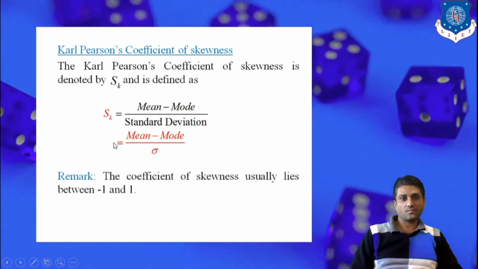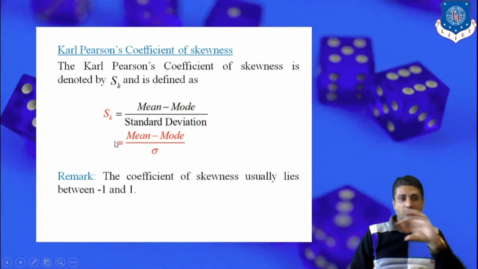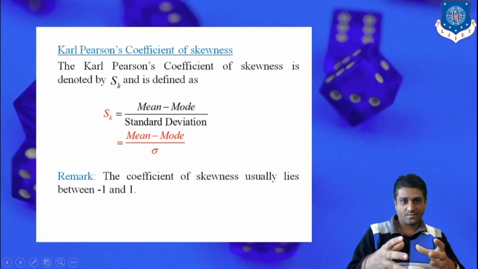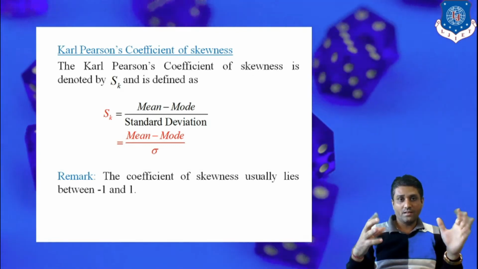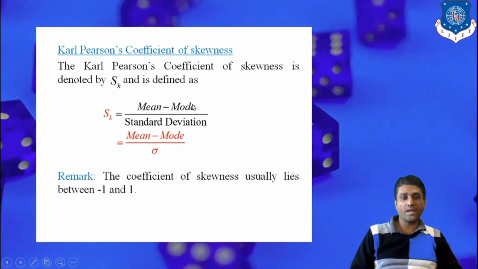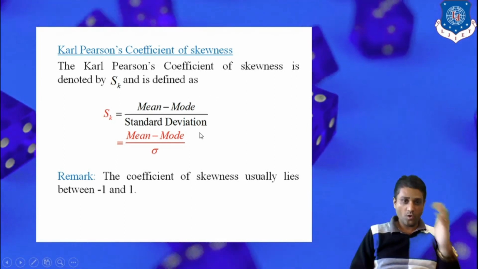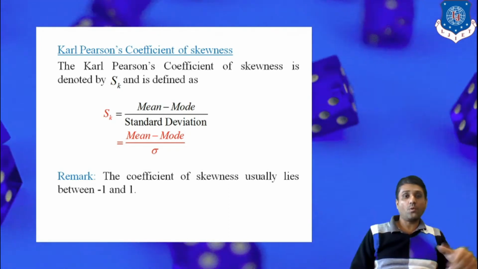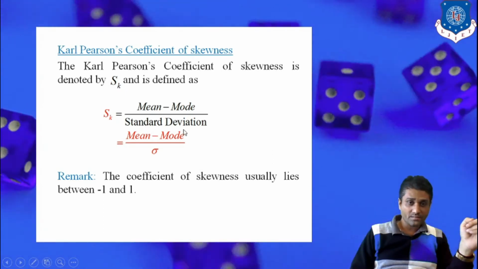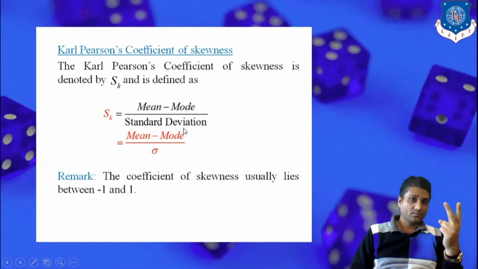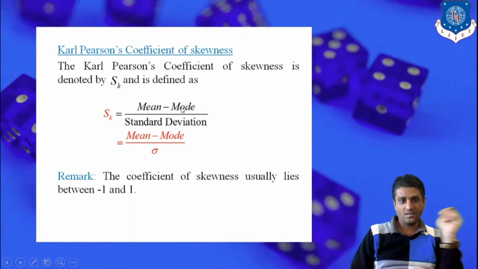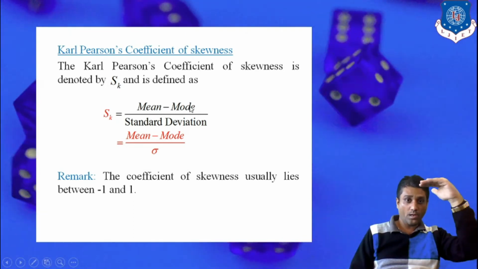So Karl Pearson gives the coefficient of skewness as a combination of the quantities given by the moments. In other words, the skewness is in terms of statistical parameters, that is a linear combination of mean, mode and standard deviation. And we know that standard deviation is nothing but the positive square root of the variance. So remember, variance is the second quantity given by the moments, mean is the first quantity given by the moments. Mode is nothing but the peak value.